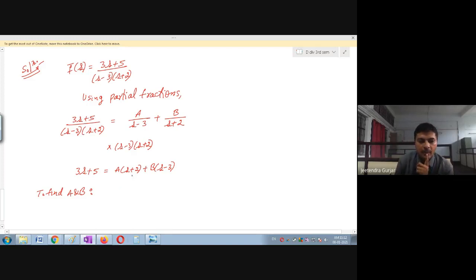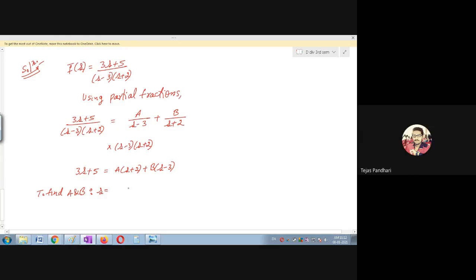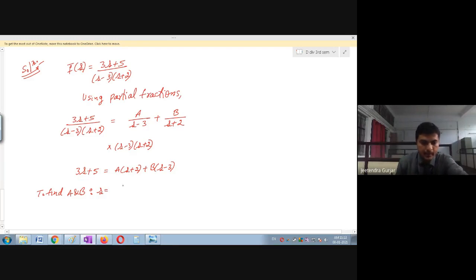I want to find B first. So I want to make this A term 0. Which value will make it 0 when I substitute? Can anybody tell me? Sir, s plus 3.